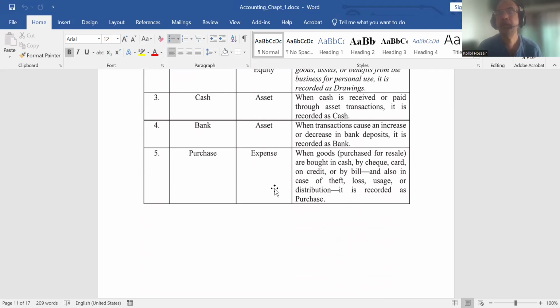Cash. Cash is an asset. When cash is received or paid through a transaction, it is recorded as cash. Bank. Bank is also an asset. When transactions cause an increase or decrease in bank deposit, it is recorded as bank. Purchase. This is related to expense. When goods purchased for resale are bought in cash, by check, card, on credit, or by bill, it is recorded as purchase. So purchase is expenses.